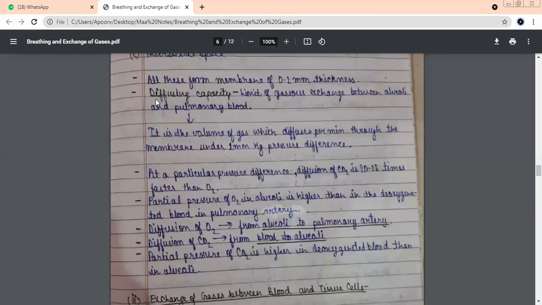Diffusing capacity. Now see, supposing there is a pressure difference of only 1 millimeter, this is the standard level that we take in the definition. There is a pressure difference of 1 millimeter mercury between alveoli and blood. How much pressure difference are we assuming as standard between alveoli and blood? 1 mm.